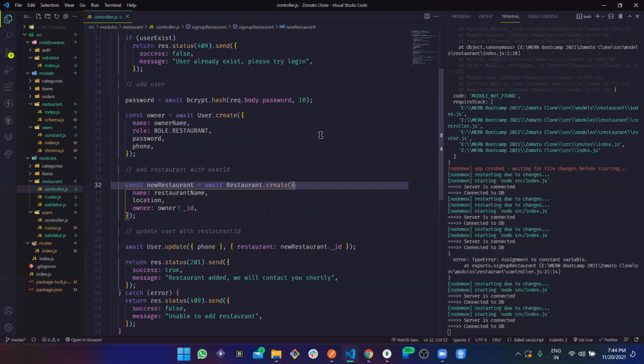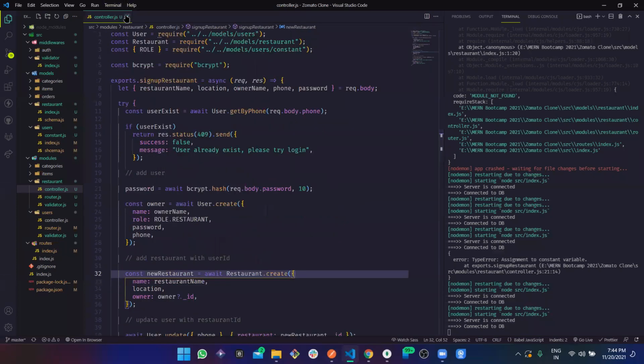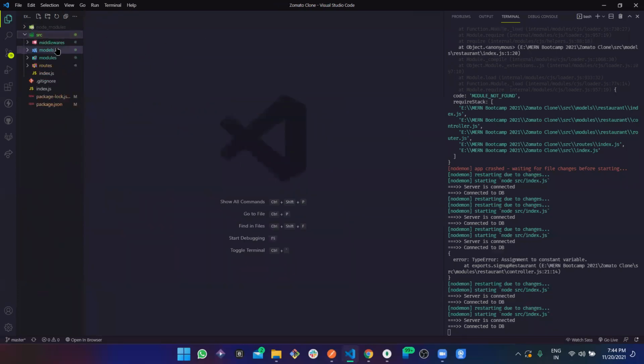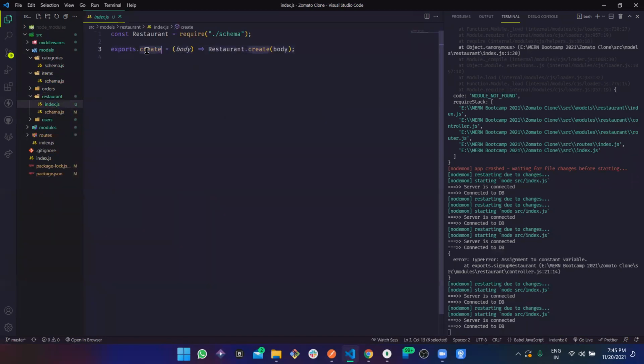After assigning the admin, I guess that's pretty much it. Now your task is going to be to work with the categories and items. So again, this is a very short way. We just added the restaurant, and again, the simple database transaction we just created in a single line. You can do this even on category and items. You're not going to add update or something. At least just add create.